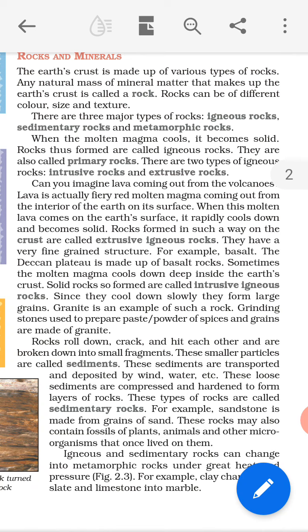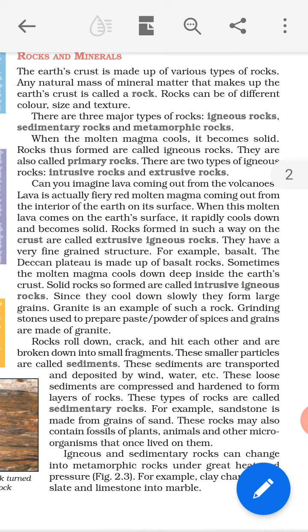So igneous rocks means which type of rocks? The igneous rocks are formed by the molten magma after cooling down on the Earth's surface. They are also called primary rocks. Now, another name. Igneous rock is also called by another name, primary rocks, because such rocks are made by the magma.